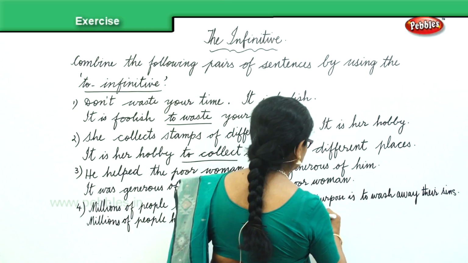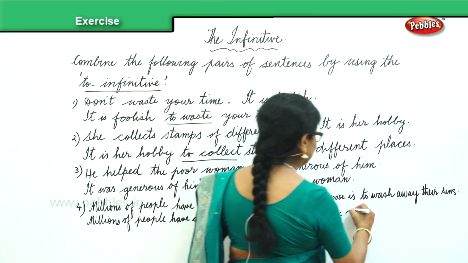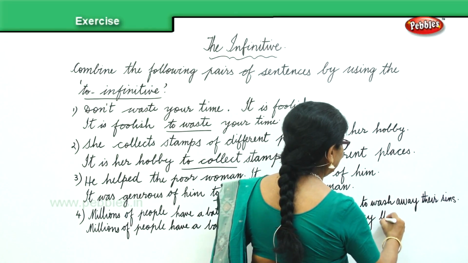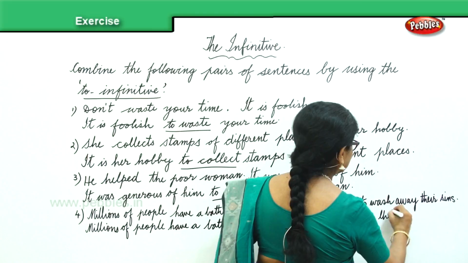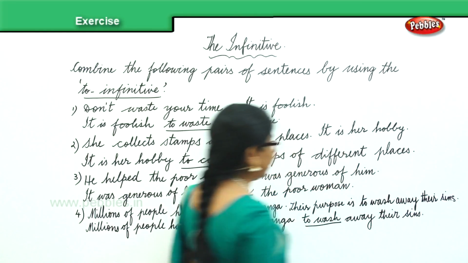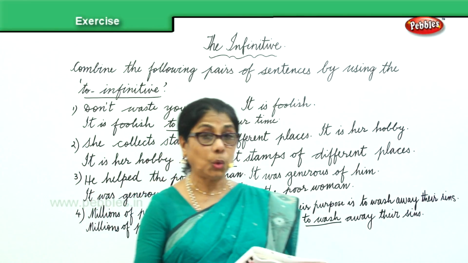To wash. The answer is to wash away their sins. Okay? And then we will do a couple of sentences orally.